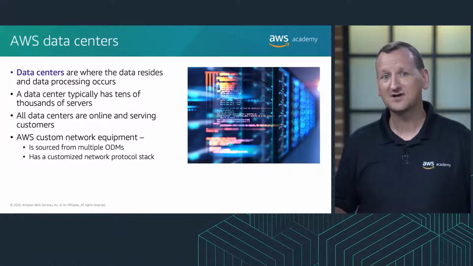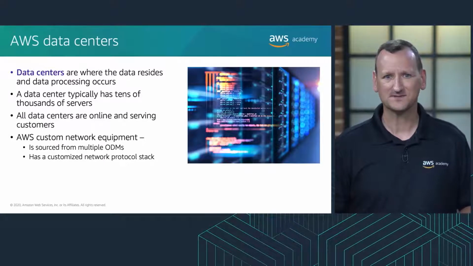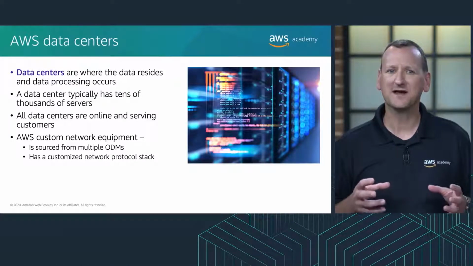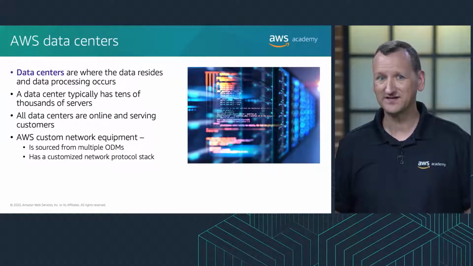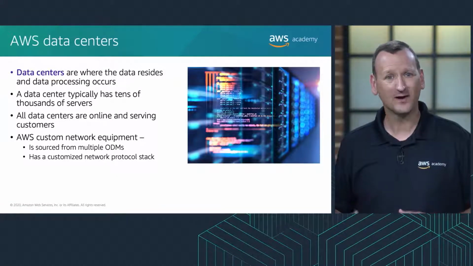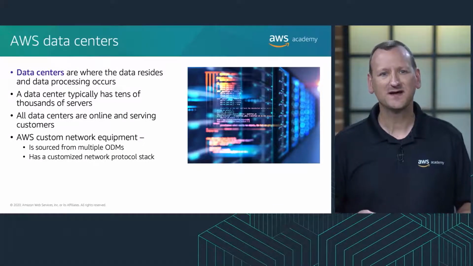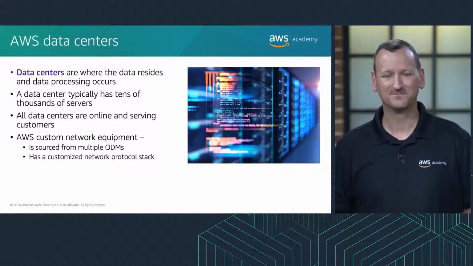AWS uses custom network equipment sourced from multiple original device manufacturers, which are also known as ODMs. ODMs design and manufacture products based on specifications from a second company. The second company then rebrands the products for sale. This is important because it eliminates dependence on a single ODM.